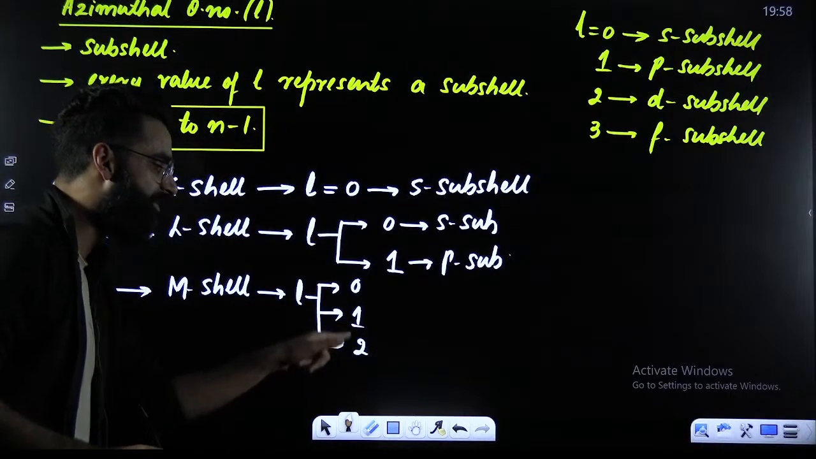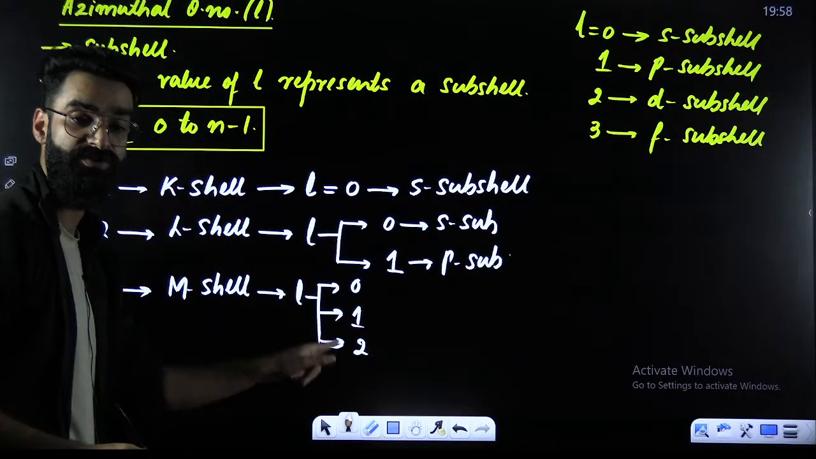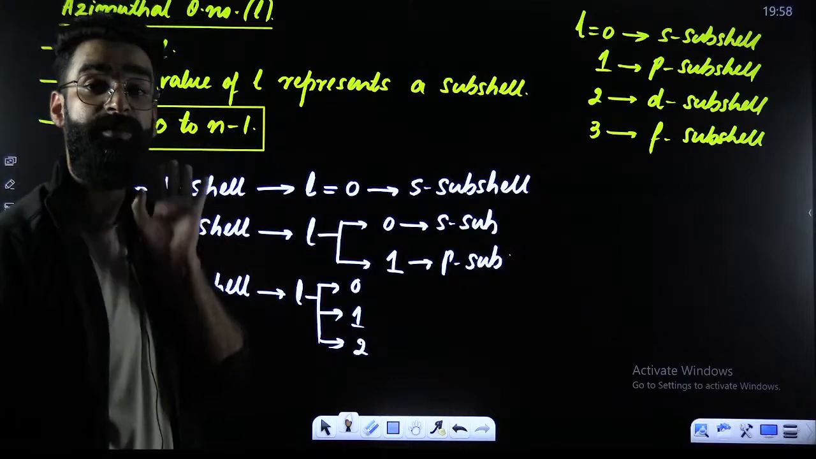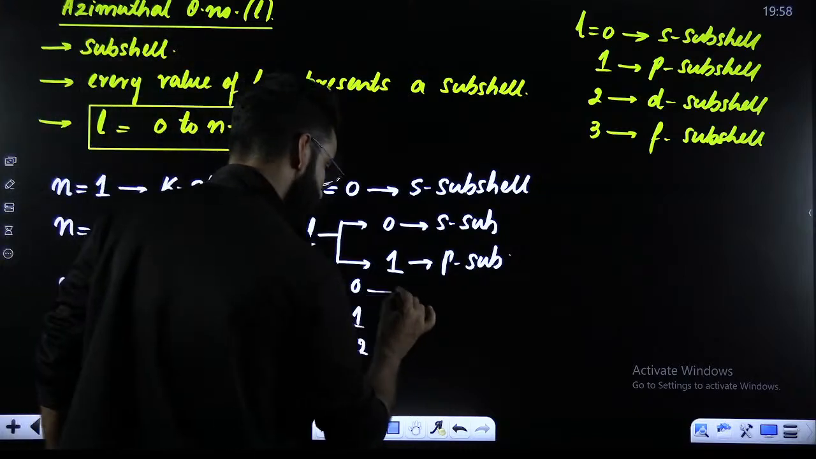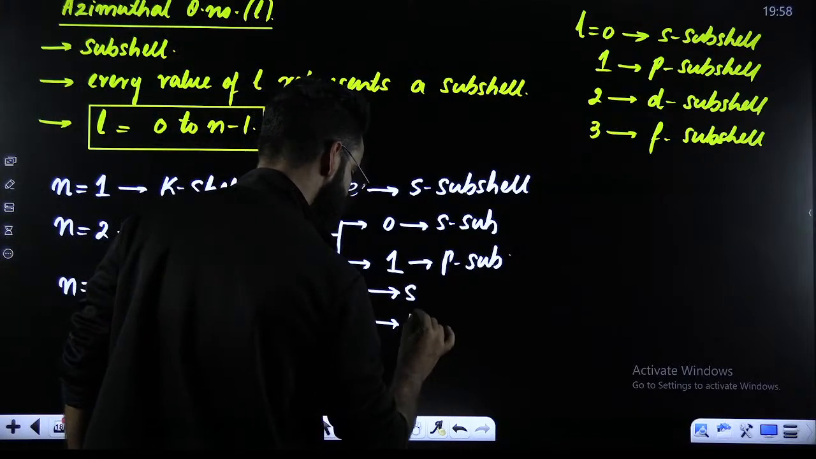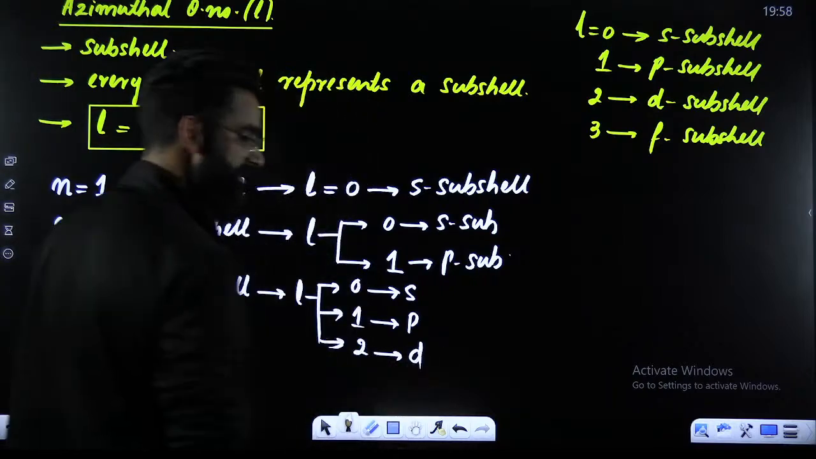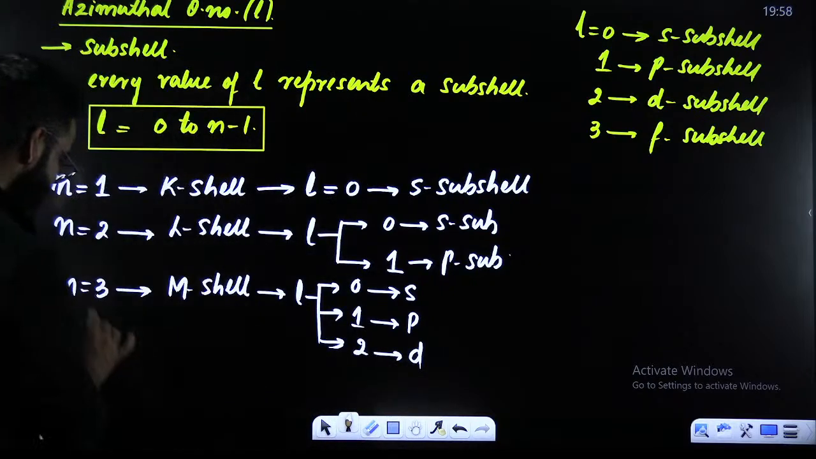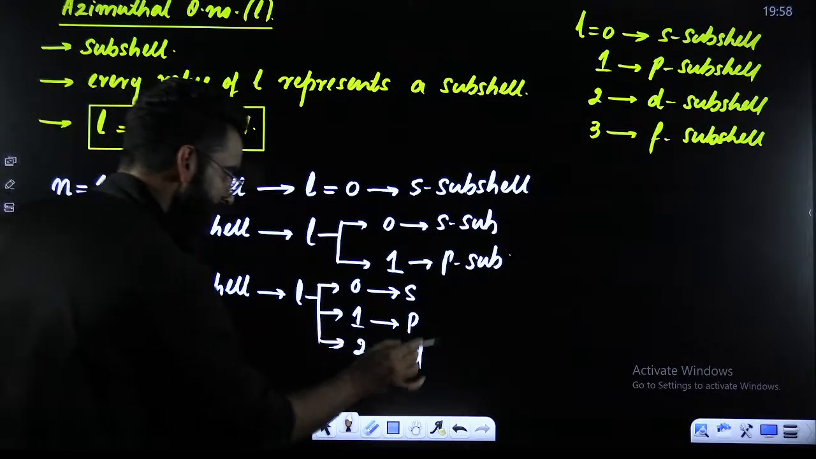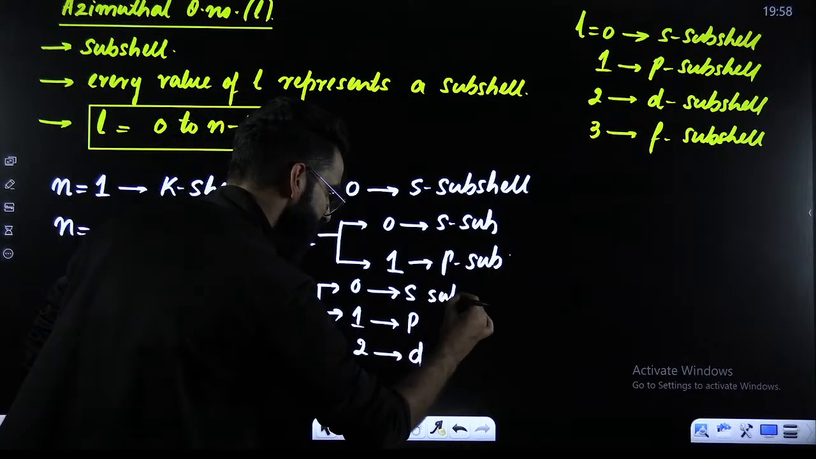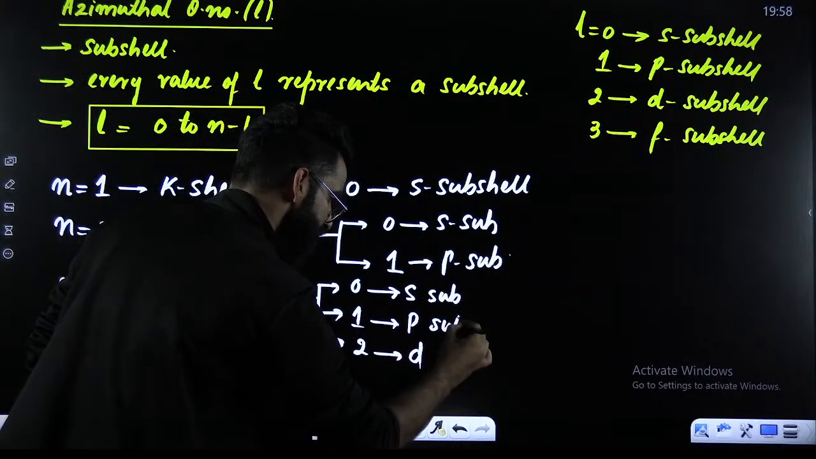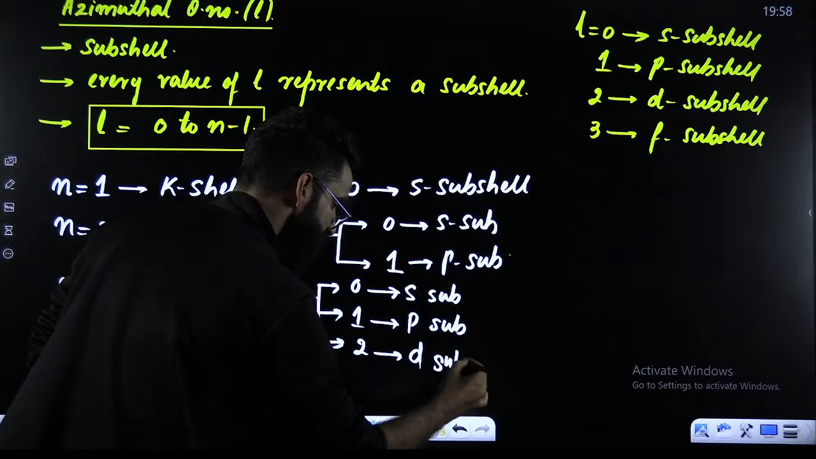So how many L values are you getting here? You are getting 3 values of L, and every value of L represents a subshell. So this represents your S subshell, this represents your P subshell, and this represents your D subshell. So can I say the third shell consists of how many subshells? The third shell consists of 3 subshells: S subshell, P subshell, and D subshell.